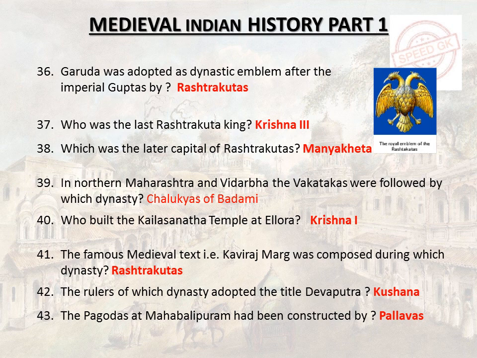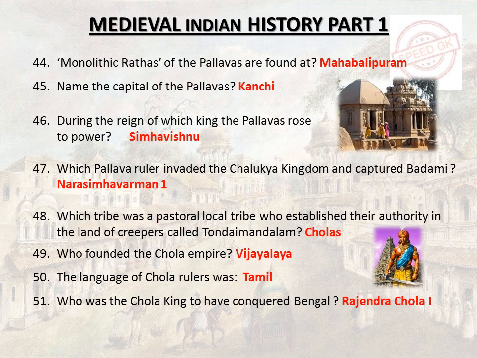Who built the Kailasanatha temple at Ellora? Krishna I. The famous medieval text Kavirajamarga was composed during which dynasty? Rashtrakutas. The rulers of which dynasty adopted the title Devaputra? Kushana. The pagodas at Mahabalipuram had been constructed by Pallavas. Monolithic rathas of the Pallavas are found at Mahabalipuram.